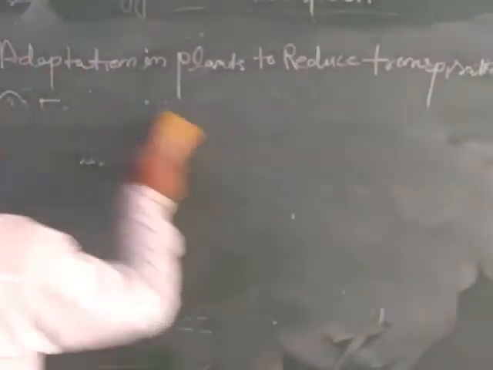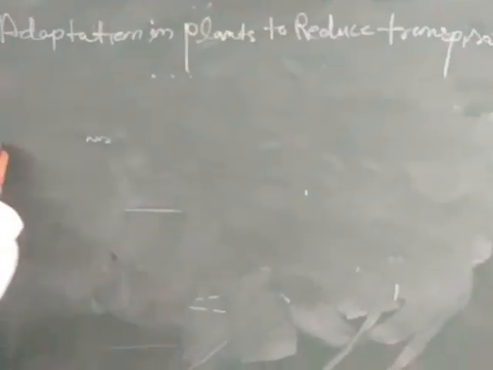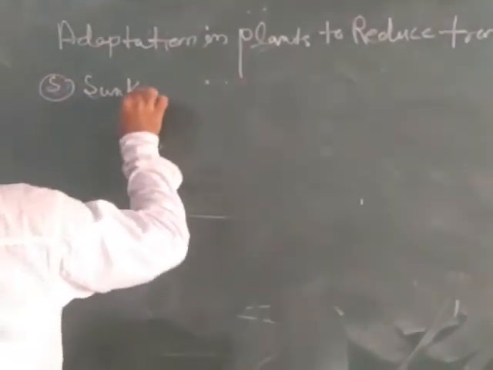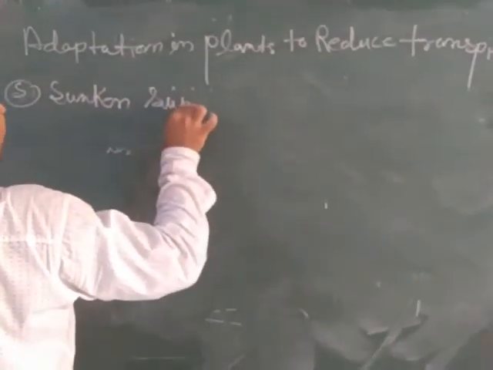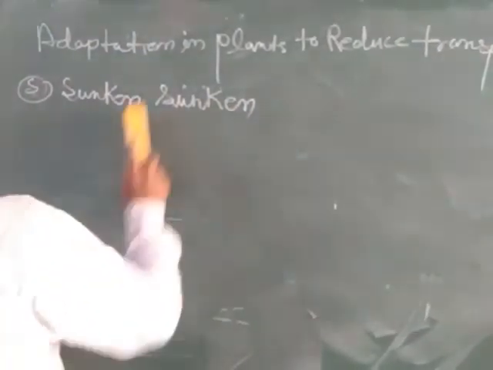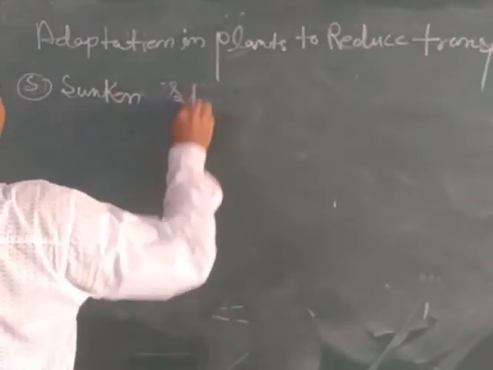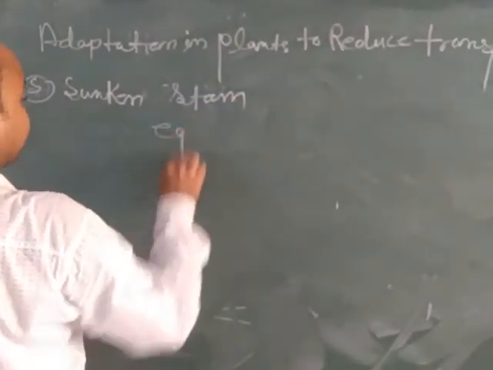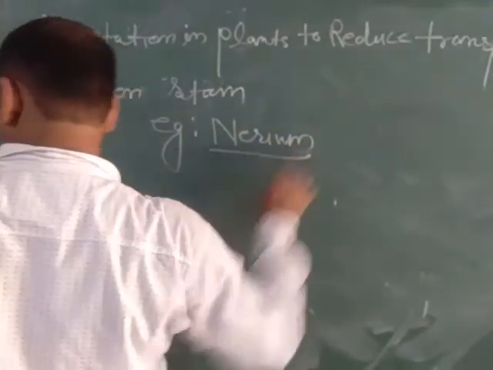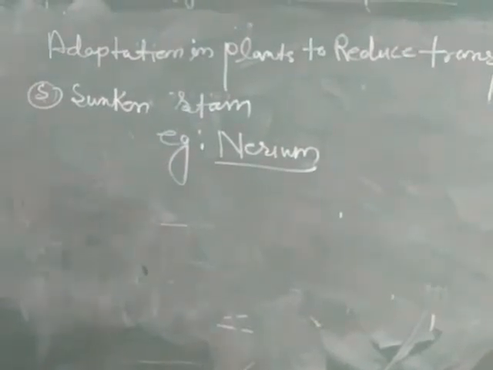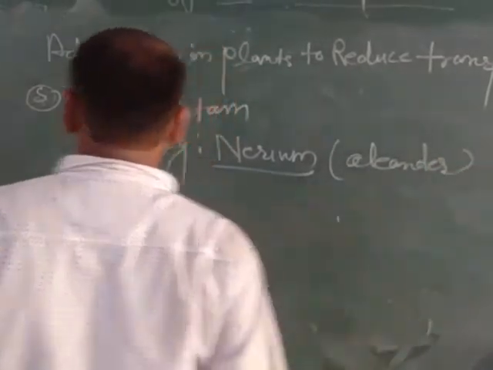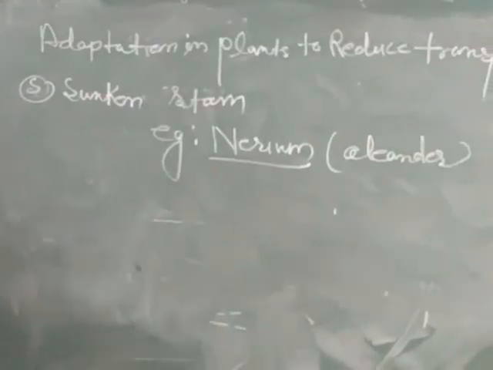Now the fifth point is sunken stomata, like in Nerium. When stomata are sunken in leaves, the rate of transpiration will be less. Nerium is a very important example that is always asked in board examinations. It is also called oleander, and Nerium is the example of sunken stomata.